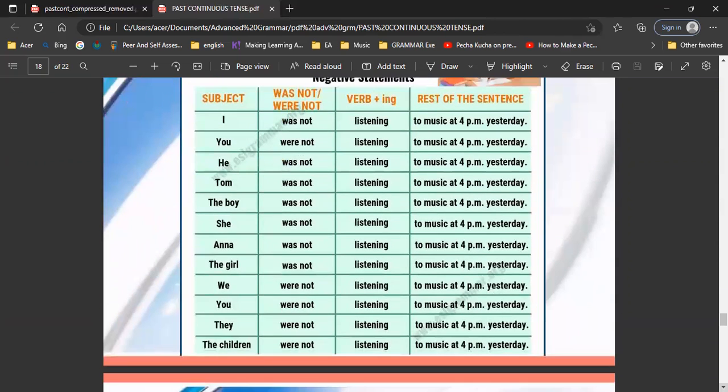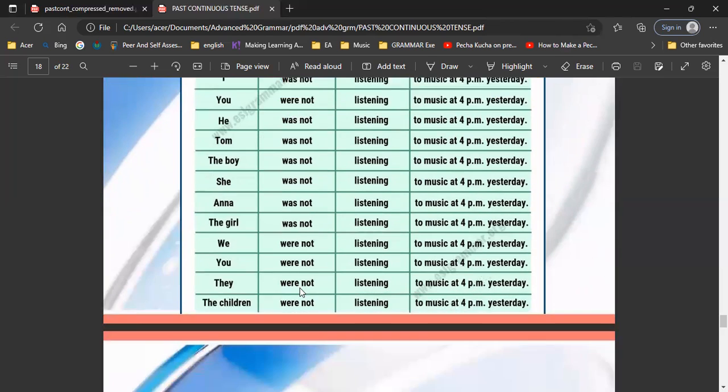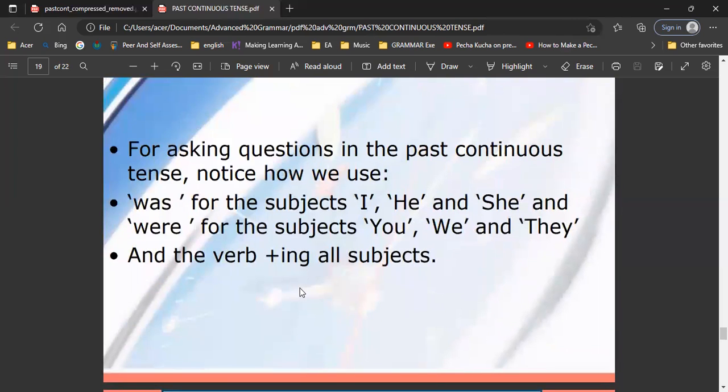For example, I was not listening to music at 4 p.m. yesterday. You were not listening to music at 4 p.m. yesterday. Anna was not listening to music at 4 p.m. yesterday. We were not listening to music at 4 p.m. yesterday.